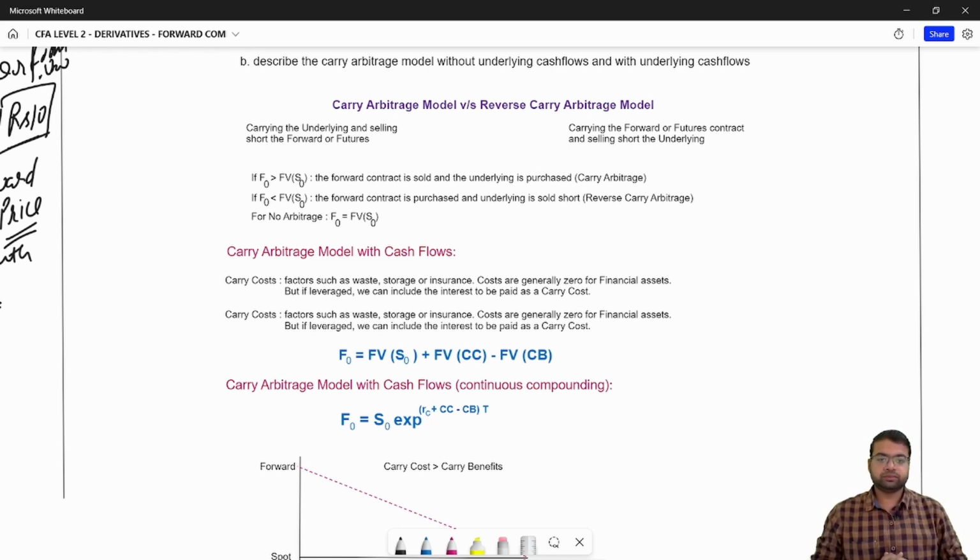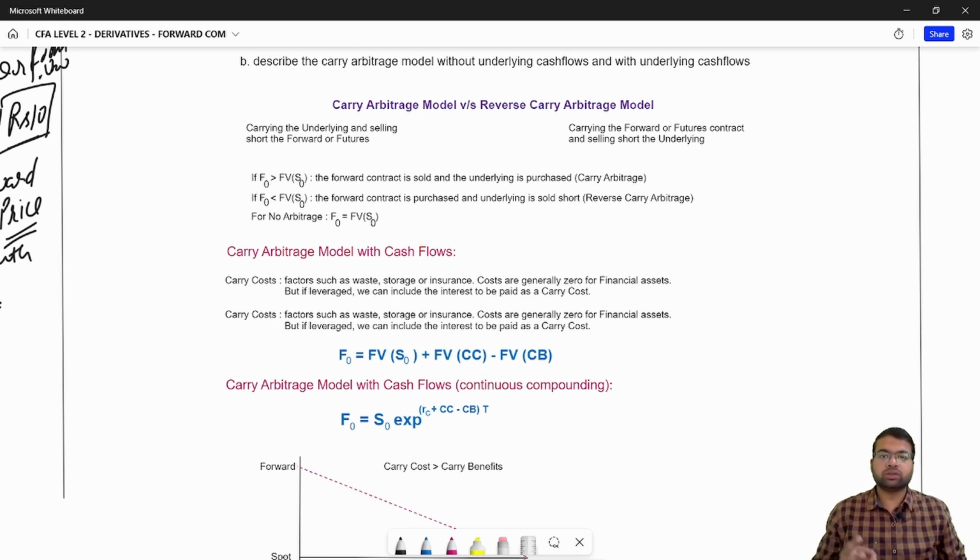When you enter into a forward contract, there should not be any arbitrage opportunity available to you. If there is an arbitrage opportunity, you can take advantage of it.